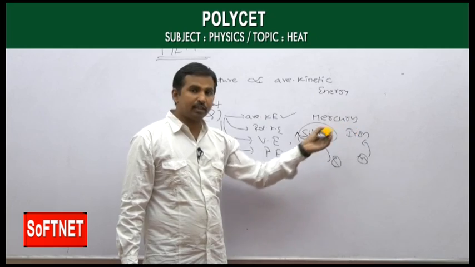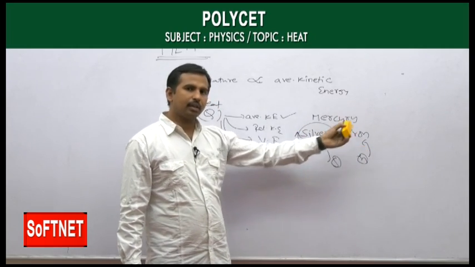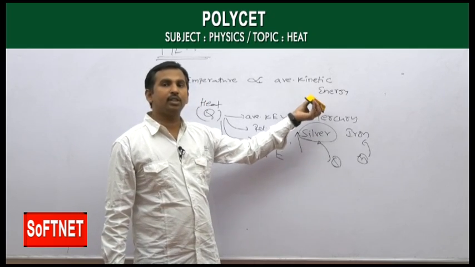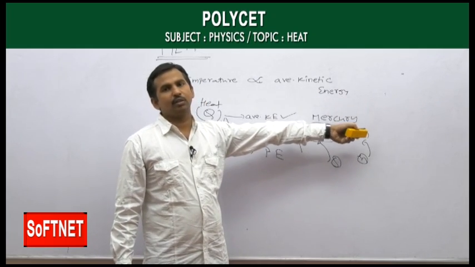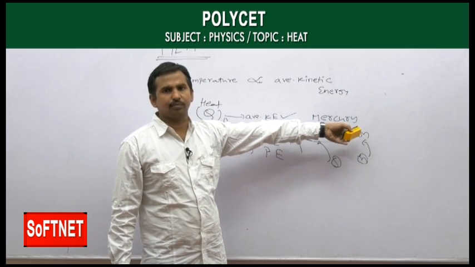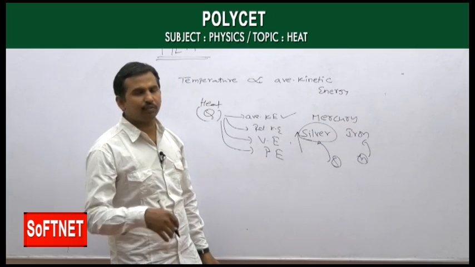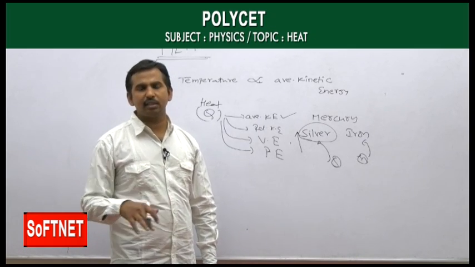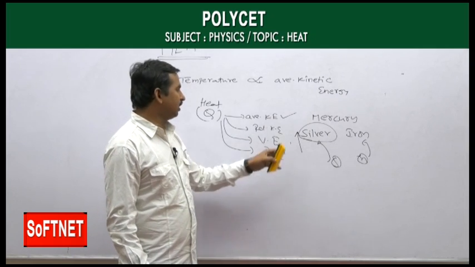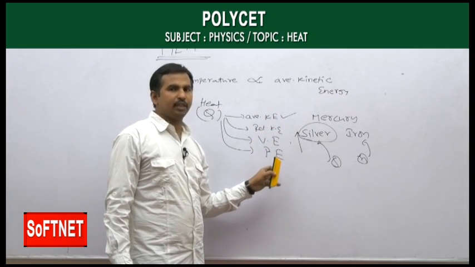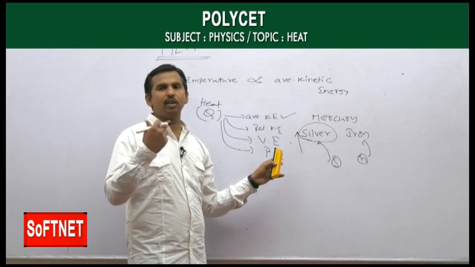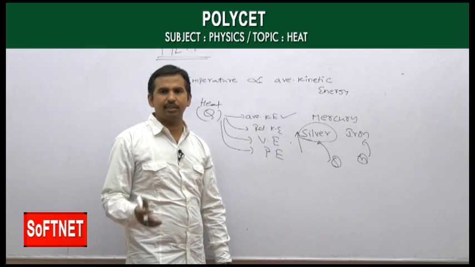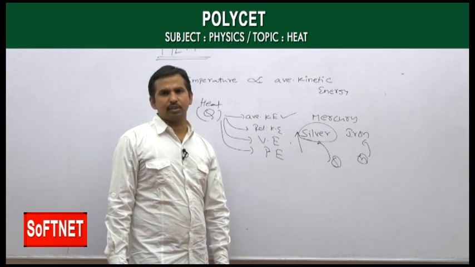So silver raises its temperature quickly compared to iron or some other materials. Whatever heat energy we supply, all bodies are not utilizing it for the same purpose. Depending on the nature of utilization of energy, the rise in temperature is different for different substances.